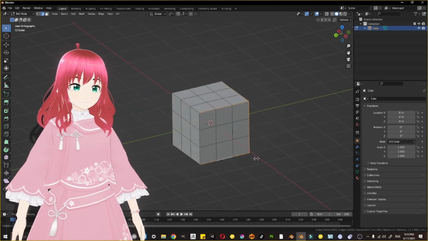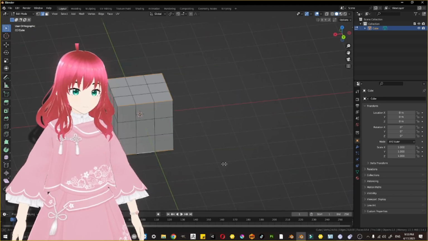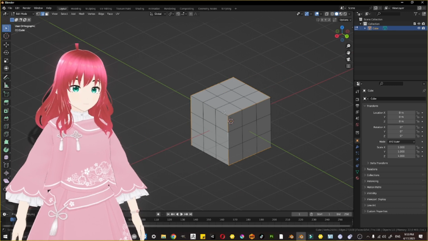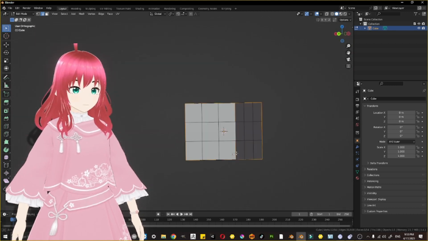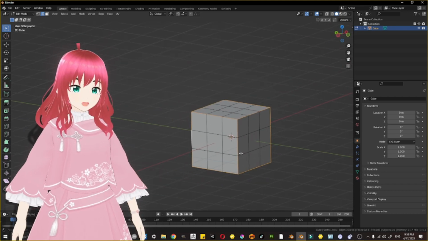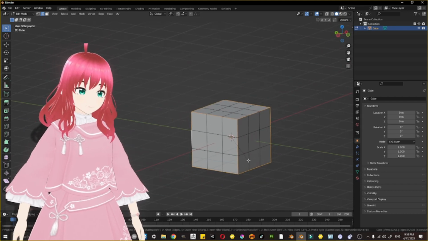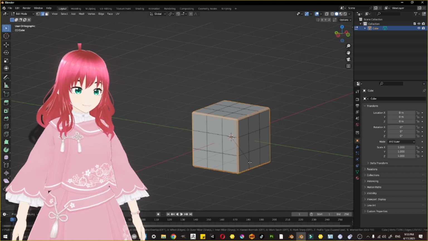I am selecting the edges. Make sure to select all the edges. Now we are done. We will press Ctrl B to bevel it, just this much.